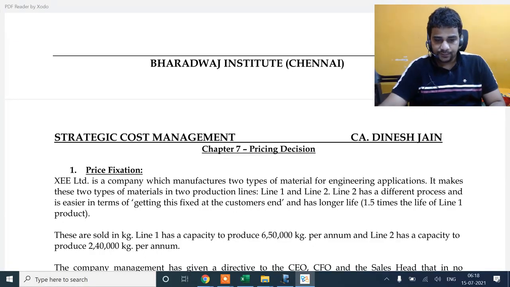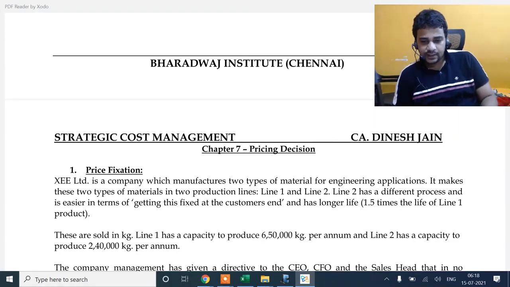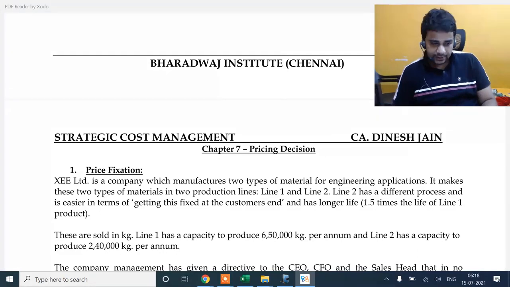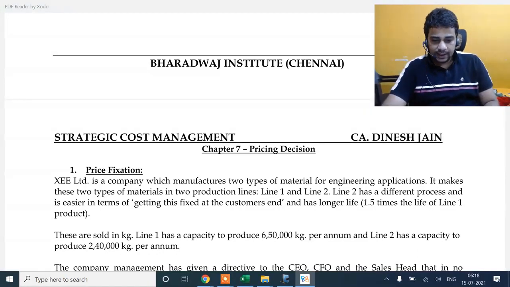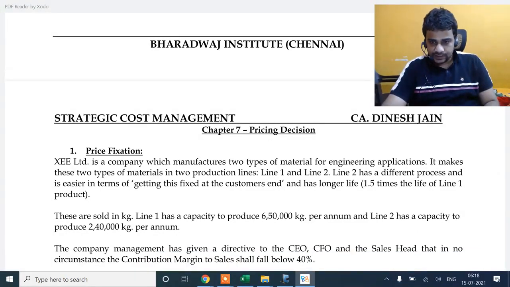Line 2 has a different process and is easier in terms of getting this fixed at the customer's end, and has longer life, 1.5 times the life of the line 1 product. These are sold in kg. Line 1 has a capacity to produce 6,50,000 kg. Line 2 has a capacity to produce 2,40,000 kg.